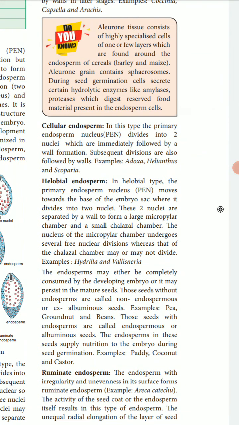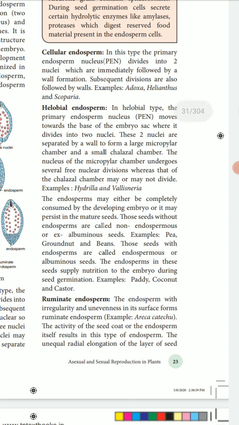The cellular endosperm means the two nuclei are immediately followed by wall formation. The example is Elamanthus. Haploid endosperm: the primary endosperm nucleus moves together in the embryo sac and divides into two nuclei.